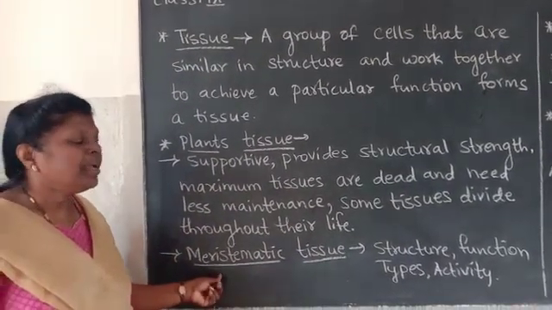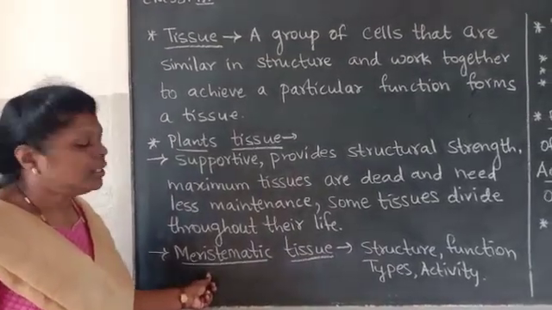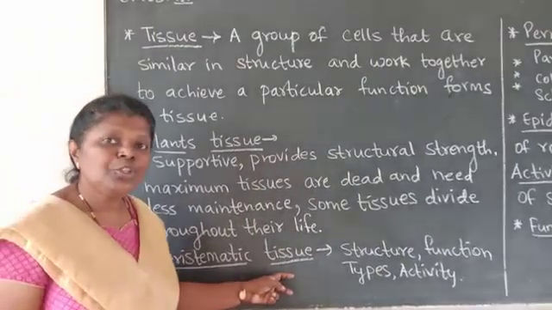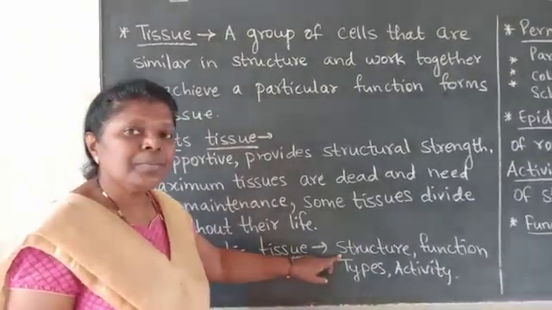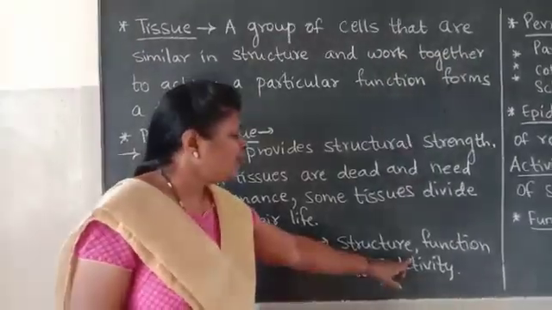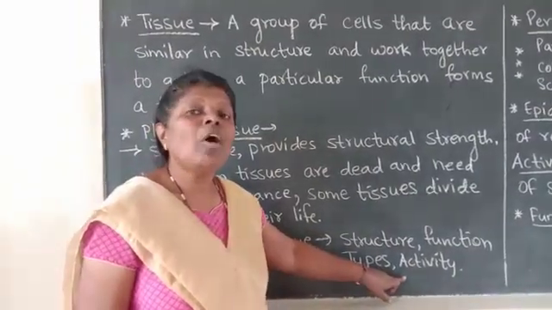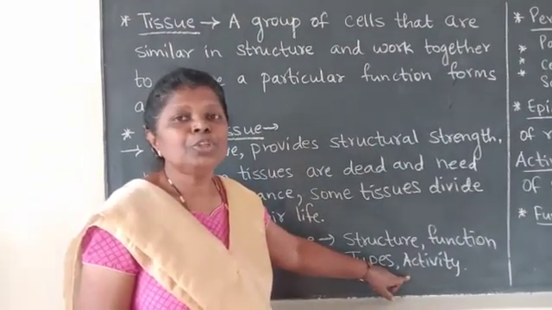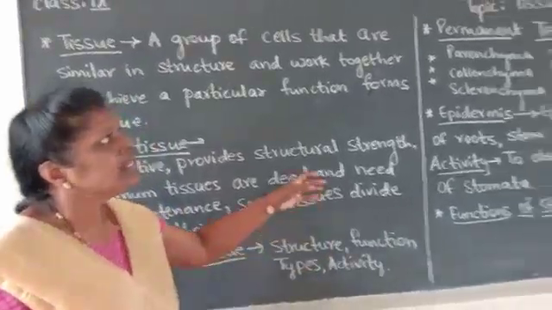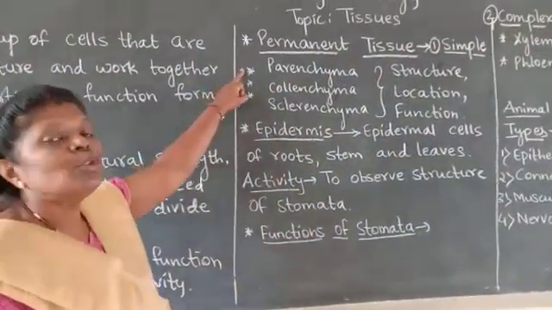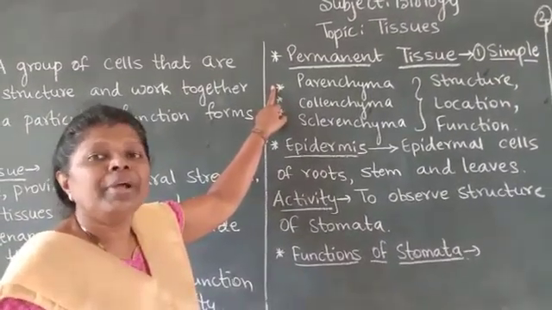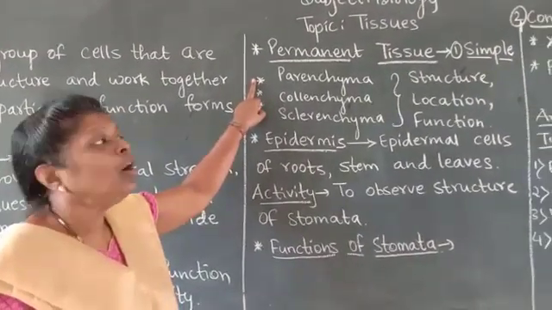Now let us see meristematic tissue. In this concept, we will be studying the types of meristematic tissues and the structure of meristematic tissue. We will study their function and we will do a small activity to show the presence of meristematic tissue. Now let us see the next type of tissue. It is known as the permanent tissue. There are two types of permanent tissue, simple and complex.